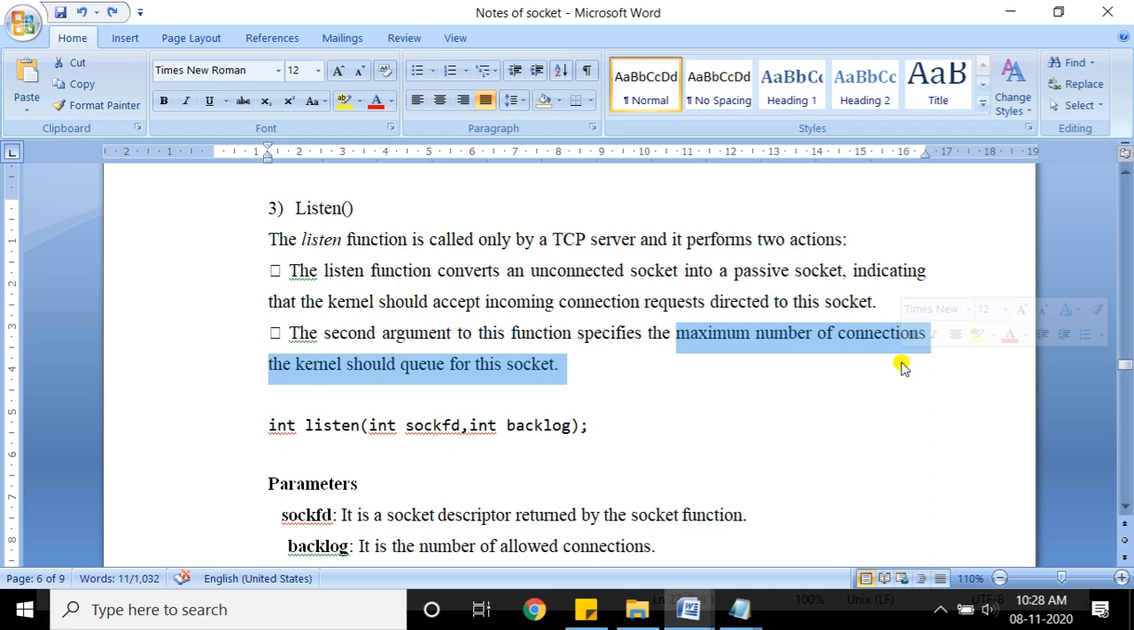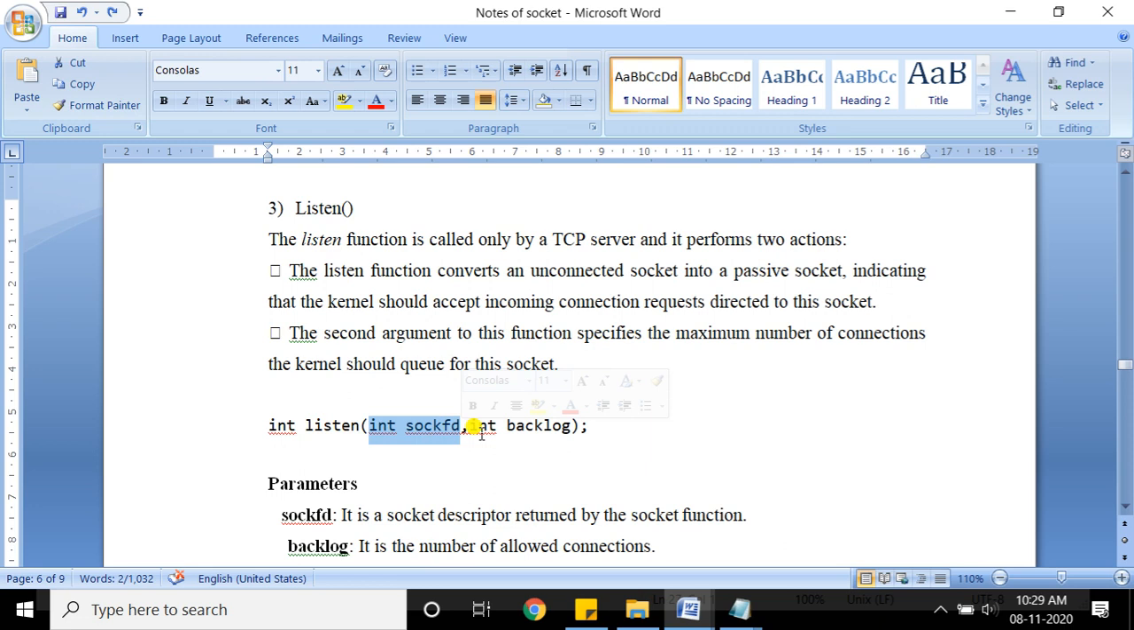Okay, so suppose I am the server, I need to mention how many connection requests I can take and put in the queue for processing. That is nothing but your backlog value, and listen will convert your socket into passive mode. It will convert your server socket into passive mode. Passive means it will be waiting, or you can say passively listening. So it has two parameters, the socket descriptor as well as an integer value which indicates the maximum size of the queue.